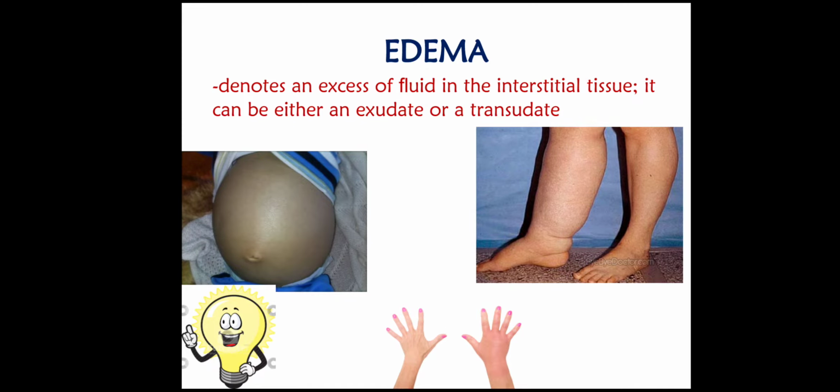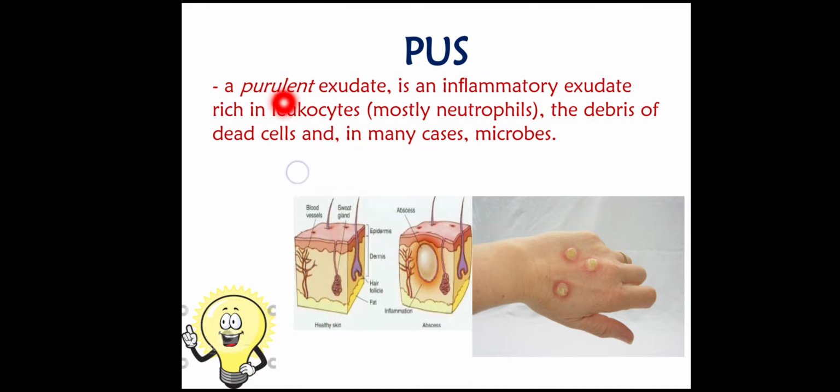Now again another viva question is what is pus. So pus is also an exudate which is purulent in nature. Purulent means it has pus. And what is pus? It is an inflammatory exudate which is rich in WBCs, mostly neutrophils, and along with that there are debris of dead cells, that is cell debris, and also microbes. So this is what pus constitutes. So pus is a mixture of WBCs, cell debris, and microbes, and it is a type of purulent exudate. So there is a clinical picture of pus filled blisters.